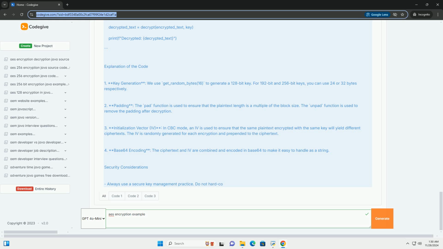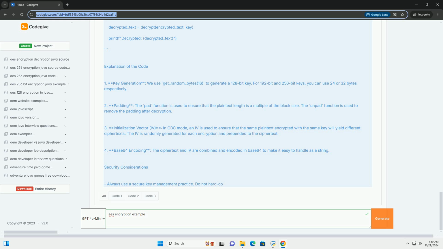Basic concepts of AES encryption. Symmetric encryption: the same key is used for both encryption and decryption. Block size: AES encrypts data in blocks of 128 bits, 16 bytes. Key sizes: AES supports key lengths of 128, 192, and 256 bits.